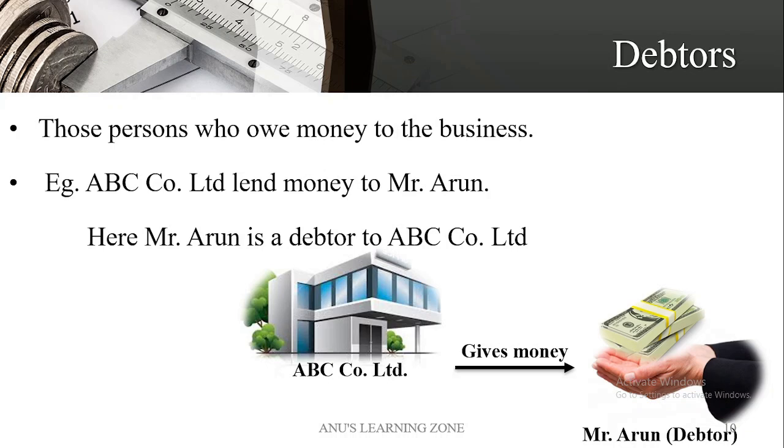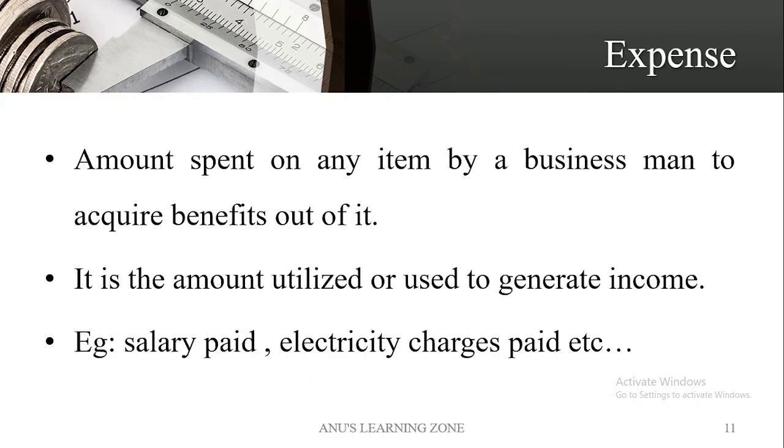Okay, yeah. So that is all about the term debtors. Moving on to the next term, that is expense. Okay, so expense, I think there is no need of much explanation related to expense. This is a term that we are usually using in our day-to-day life. So expense simply means the amount spent on any item by a businessman to acquire the benefit out of it. Okay, for example, purchase of goods.